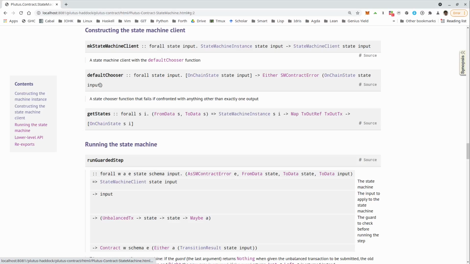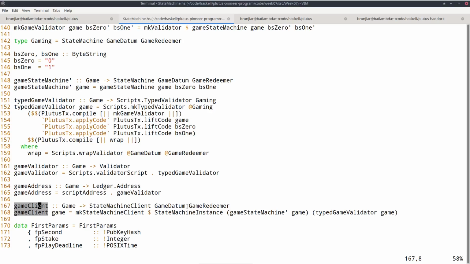So in order to make a state machine client, we can use the make state machine client function, which just takes a state machine instance. So not a chooser, because the default chooser will be used. So to make our game client given a game, we can just use this make state machine client, and now we need the state machine instance, and we must provide the state machine, for which we can use our game state machine prime with the game as parameter, and the type game validator we also have to find here. So this gives us our game client.